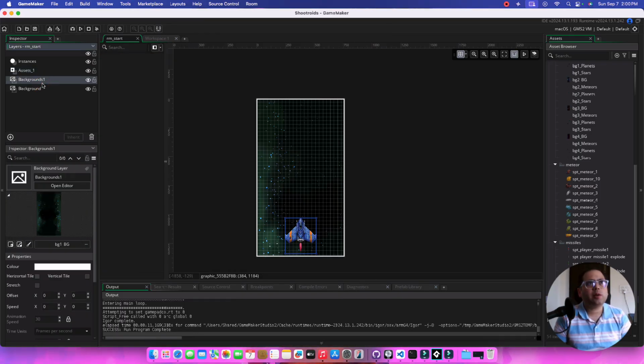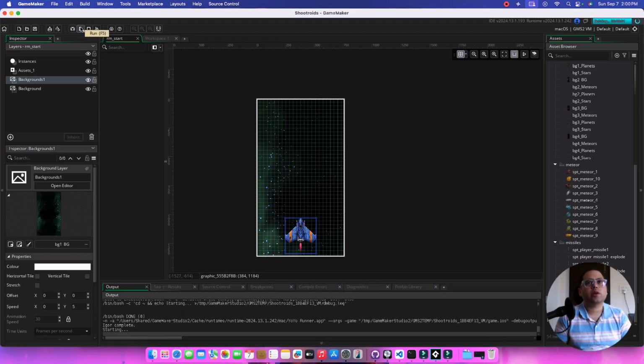So how do we actually make it a little bit more interesting? We actually add a little bit of parallax effect. So you have this y speed. Y speed is basically, y is the top-down axis and x is the left-right axis. So on the y axis, we set up 5. So every frame the y is going to move by 5 pixels. So let's quickly go ahead and check it out.